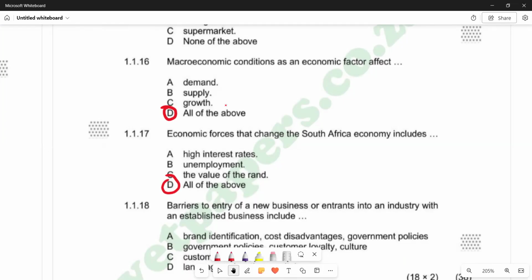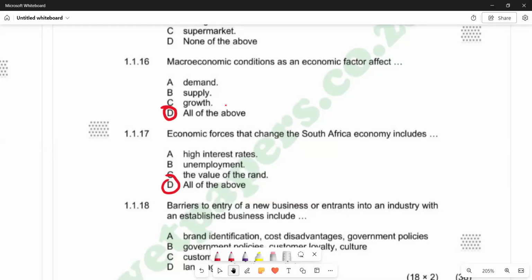Barriers to entry of a new business or entrance into an industry with an established business include. So barriers to entry. Maybe we might want to understand what we mean by barriers to entry of a new business or entrance into an industry. So we are saying when we are having barriers to entry, these are restrictions that are there that are limiting other businesses from entering that industry.